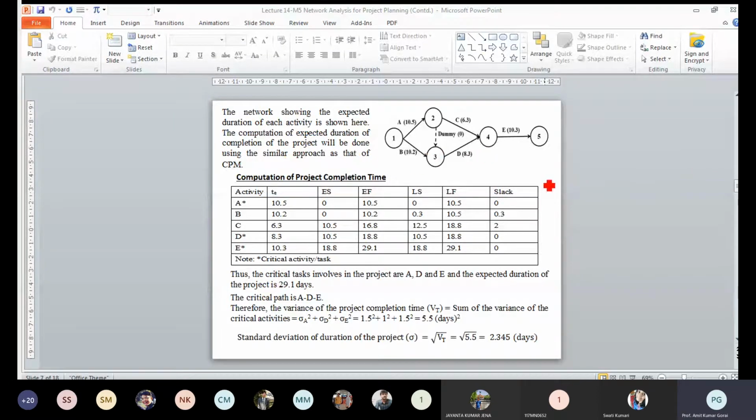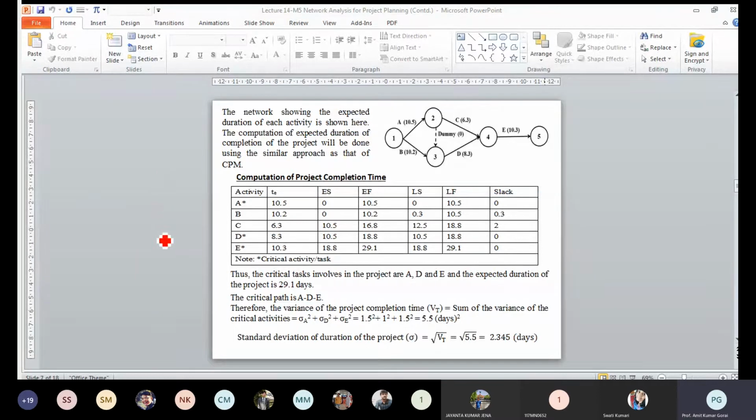So we can calculate this. We will get this for B, it is 0.3, and C is 2. And for the rest of the tasks, this value is 0. So these 0 slack values represent the critical tasks, and this will be used for determining the critical path.